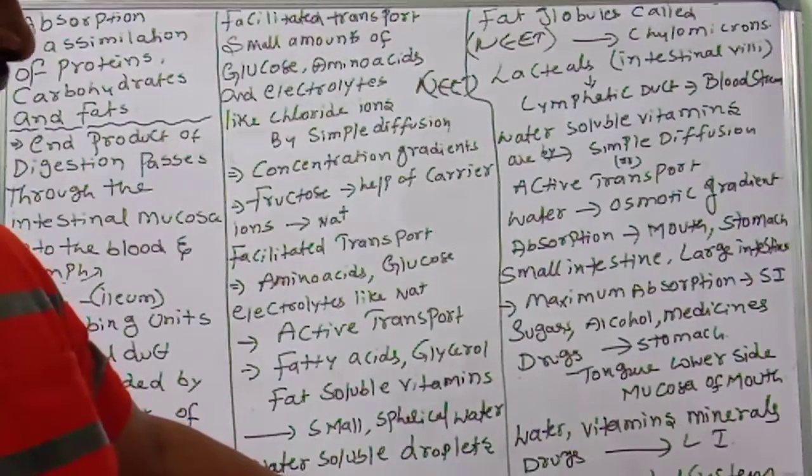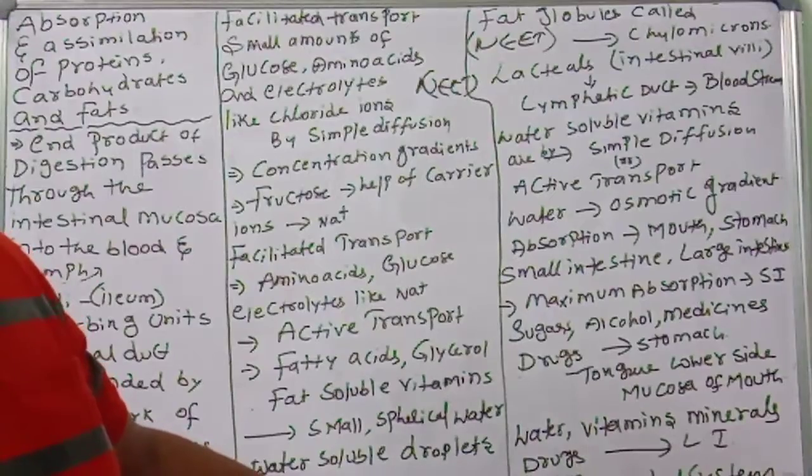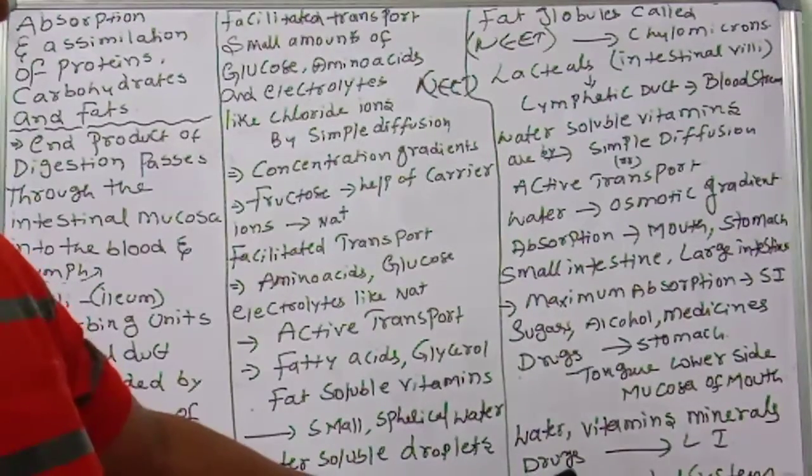After checking everything, the liver sends the food to all body parts. Then all cells absorb the food into the protoplasm and utilize it for energy production. The assimilation process takes place.